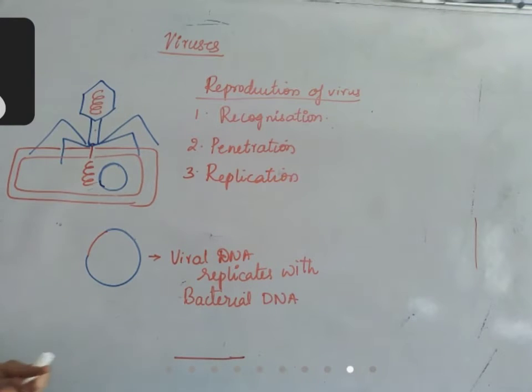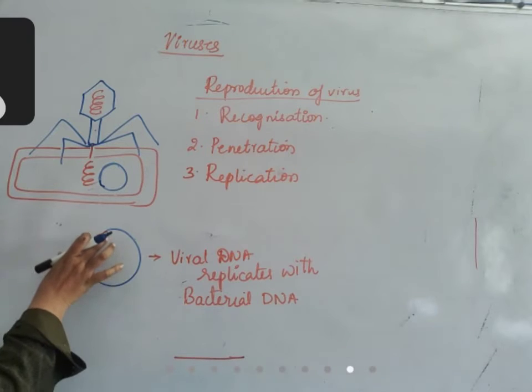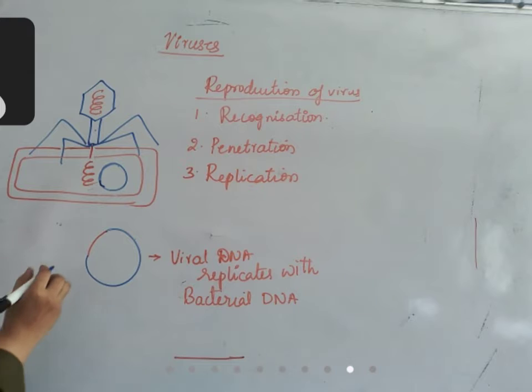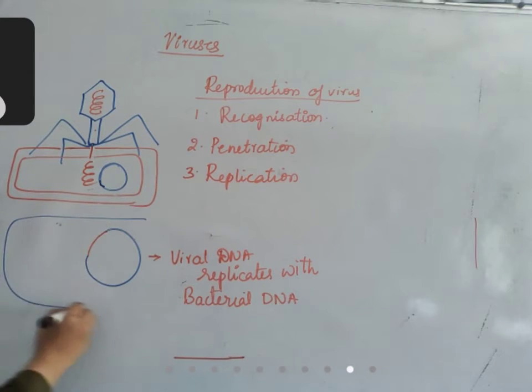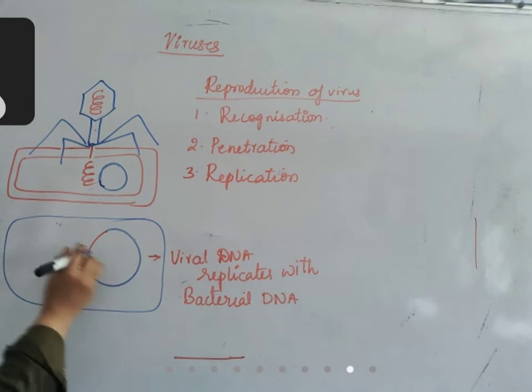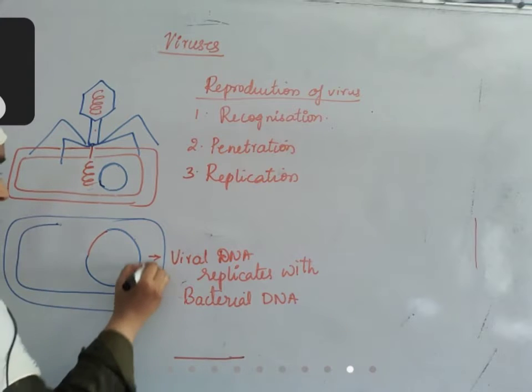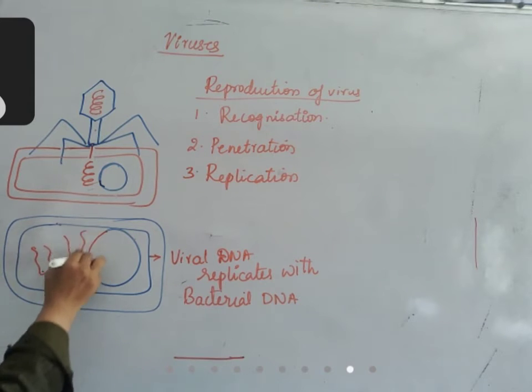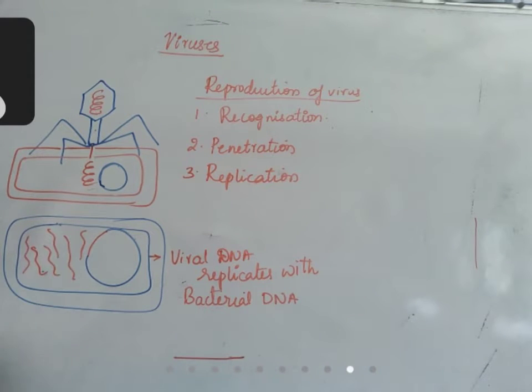Once it replicates and produces so many copies of this viral DNA inside the bacterial cell, what will happen? So many copies of viral DNA are produced like this.